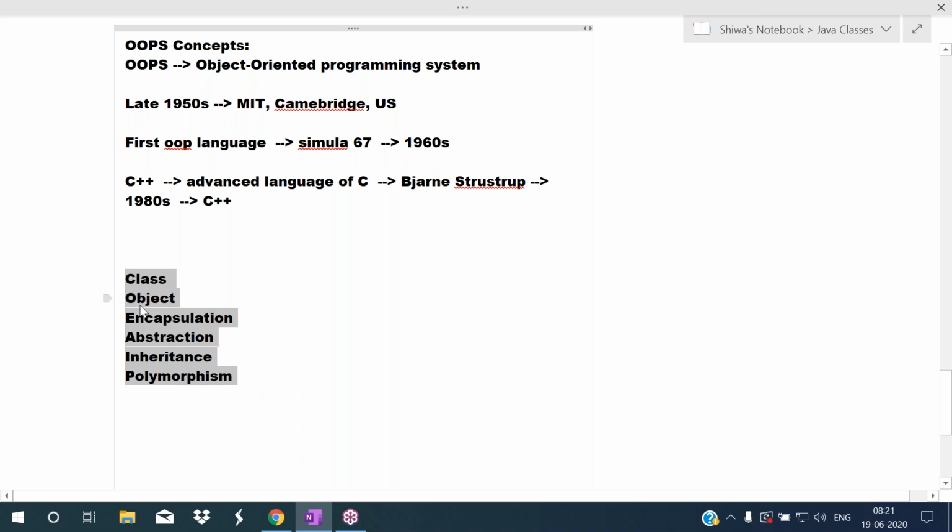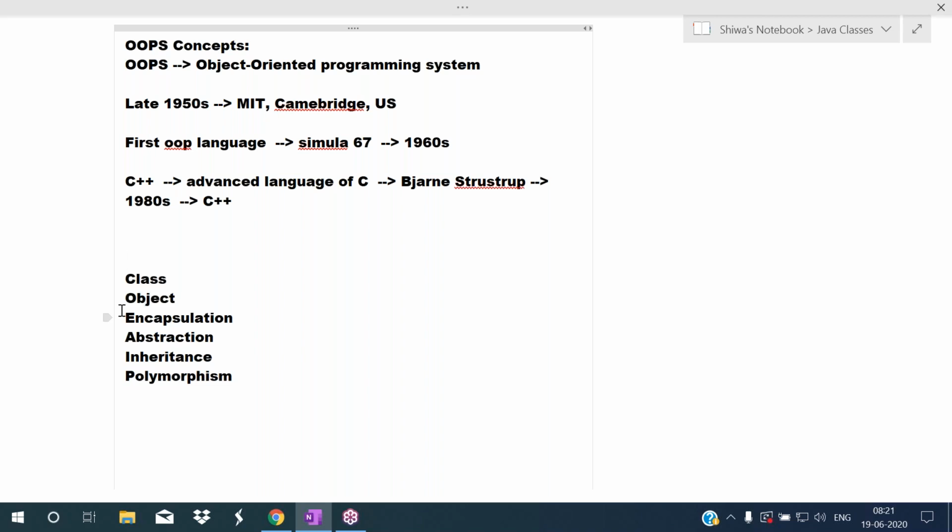If a language supports these four concepts, it is called an object oriented programming language. With the help of class and object only, we use all these concepts.